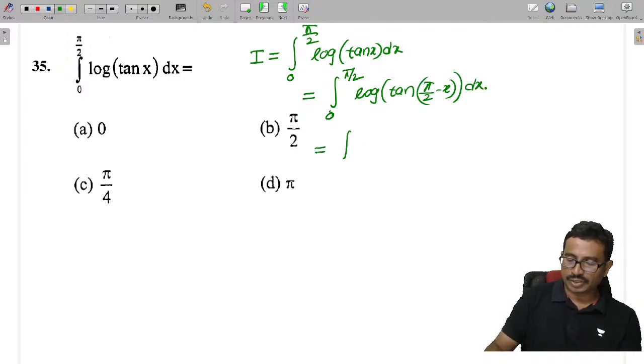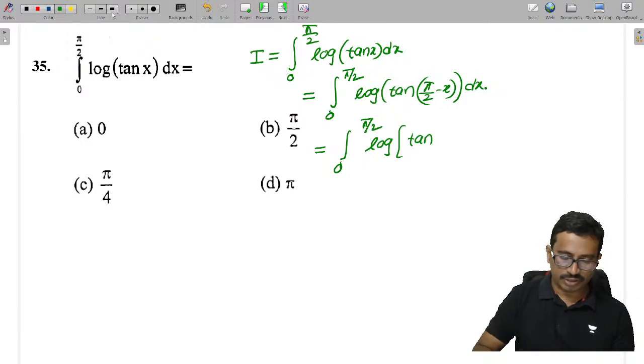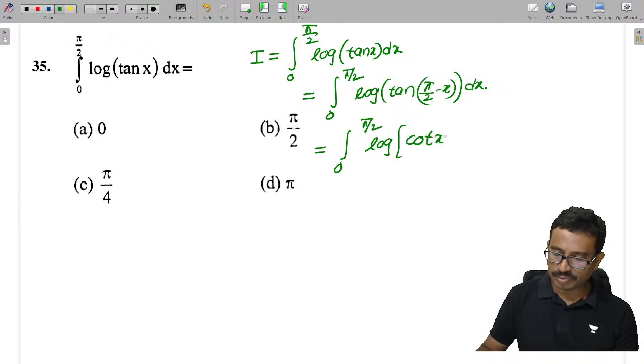So which is given as from 0 to pi by 2, log of tan of pi by 2 minus x, which will be cot. In place of x we have placed pi by 2 minus x, which will be equal to cot x.